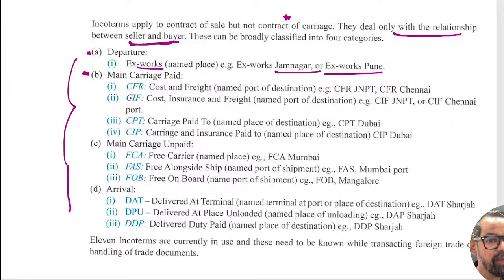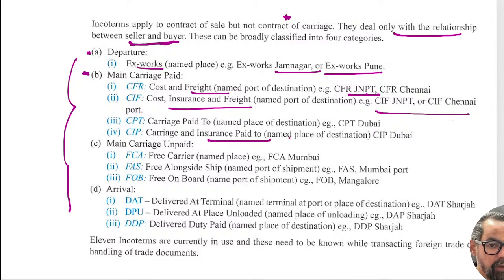Main carriage paid, CFR, cost and freight, right? So the name of the port of destination, like from Jamnagar to Ex Works is the starting point, and the destination point is suppose JNPT or Chennai or anything else. CIF, cost, insurance and freight. So that is who will be responsible for this one. CPT, carriage paid to, or CIP, carriage and insurance paid to.